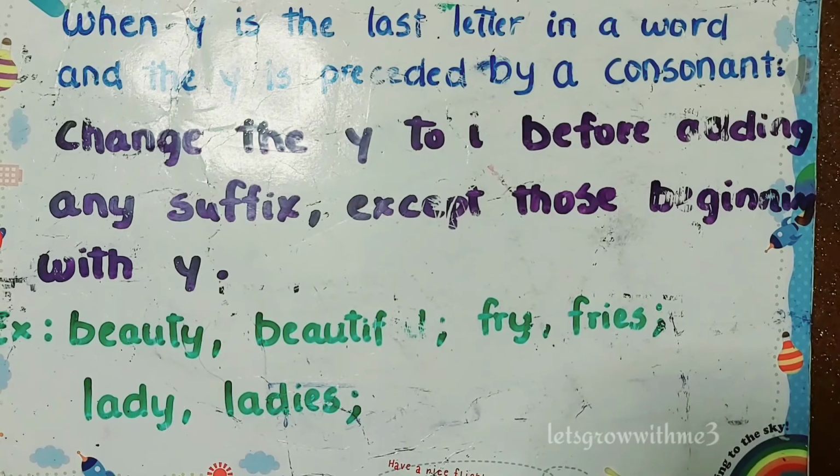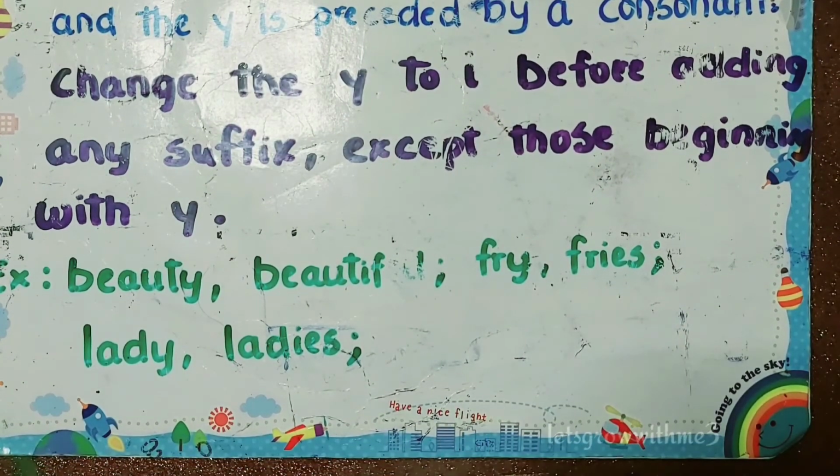Of course we need to add a few extra letters. Fries. Next, lady. Here also D, Y: consonant and Y, so it changes to I. Of course we didn't see any suffix which starts with the letter Y. If we have anything like that, we shouldn't change Y to I.